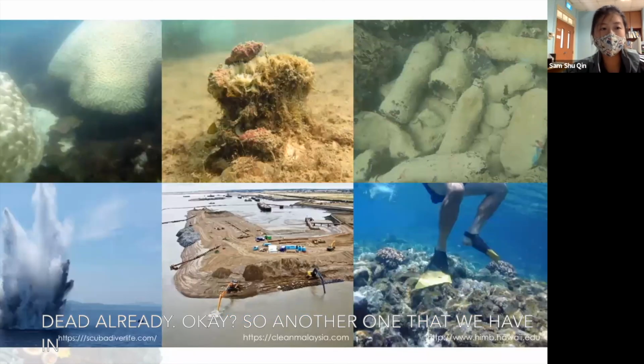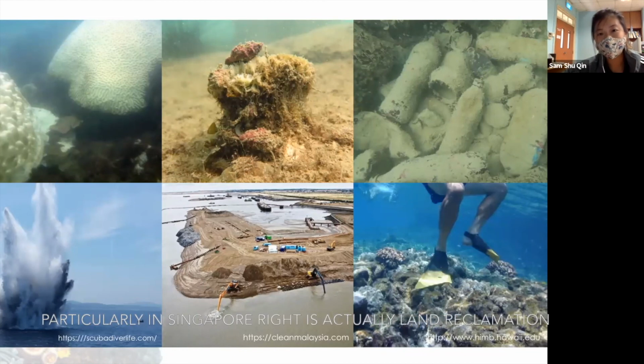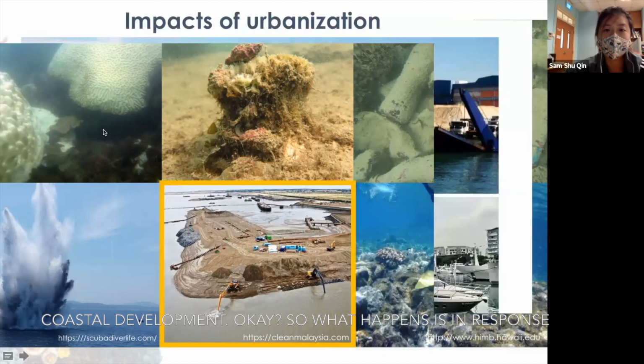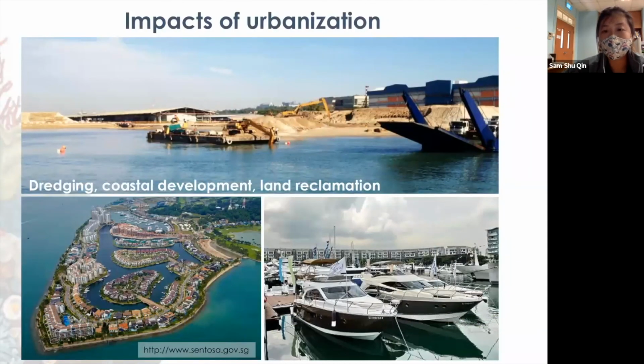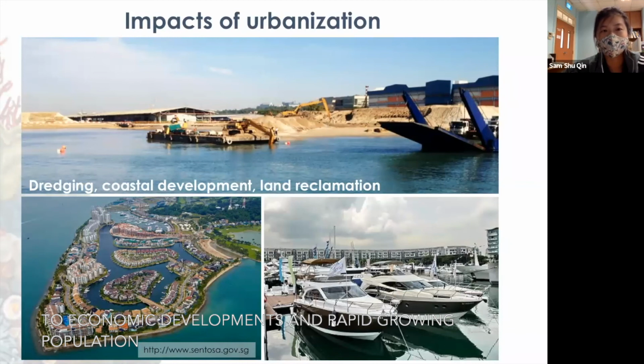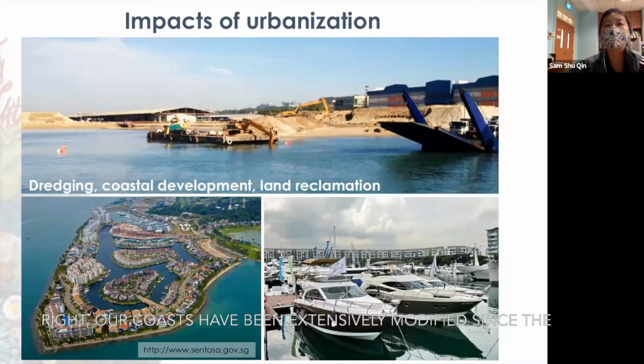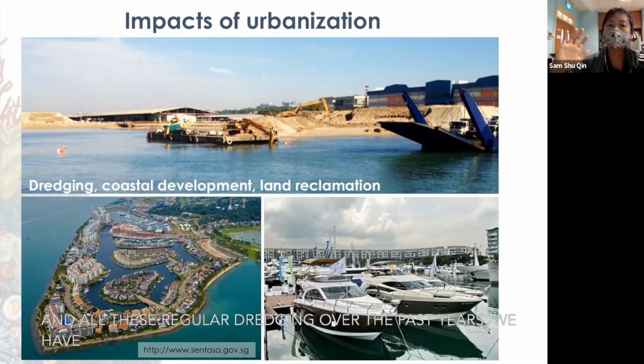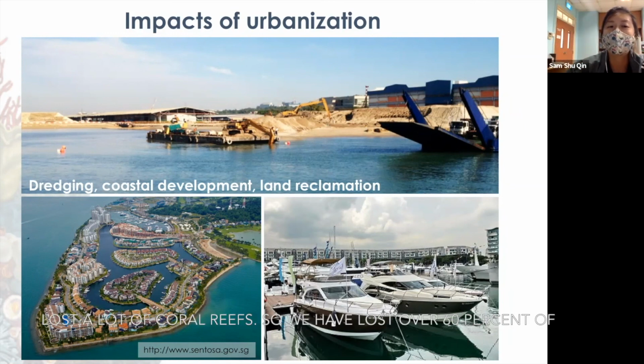Okay, so another one that we have, particularly in Singapore, right, is actually land reclamation, coastal development. Okay, so what happens is in response to economic development and a rapidly growing population, right, our coast has been extensively modified since the 1960s. So because of all this large-scale coastal development and all this regular dredging over the past years, we have lost a lot of coral reef. So we have lost over 60% of coral reef in Singapore.